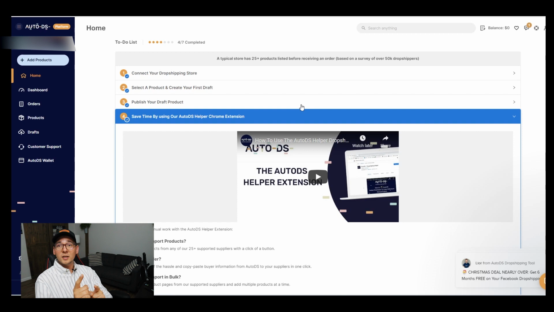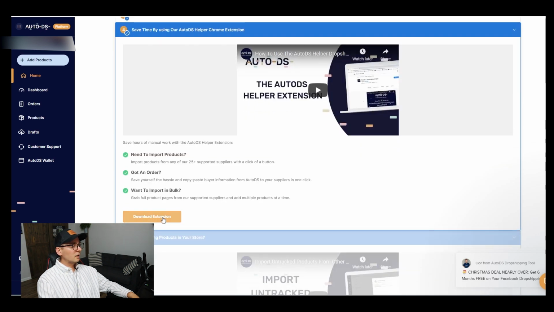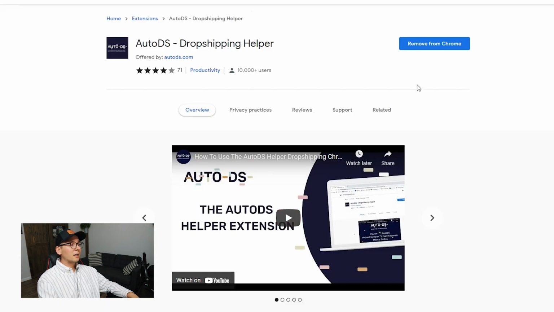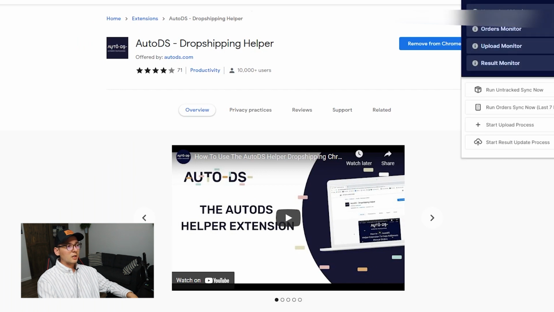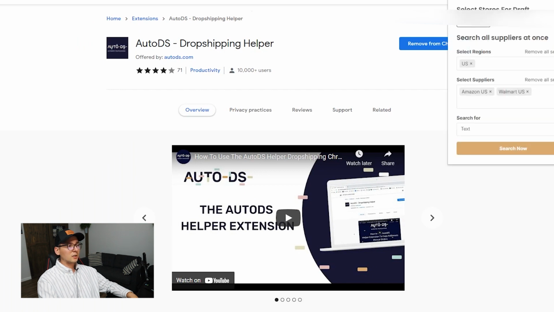However, there's another one that's used for the product research and listing. So go to their dashboard and click on number 4, okay? Once you click there, click on download extension. Same idea, I already have this extension installed, but if you don't have it, you're gonna click on install and it's gonna show up right here. That's the second extension. So I have 2 extensions for AutoDS, as you can see.